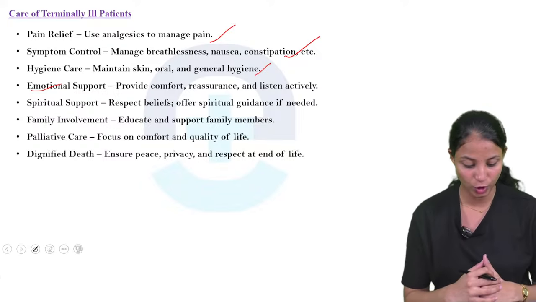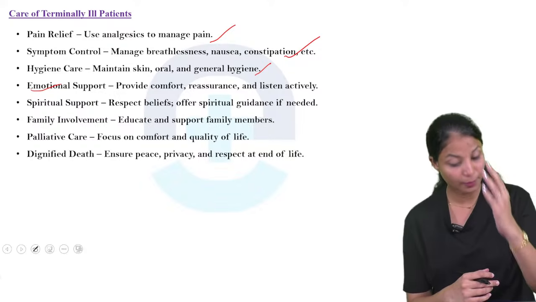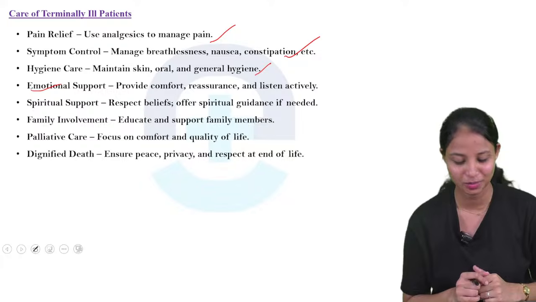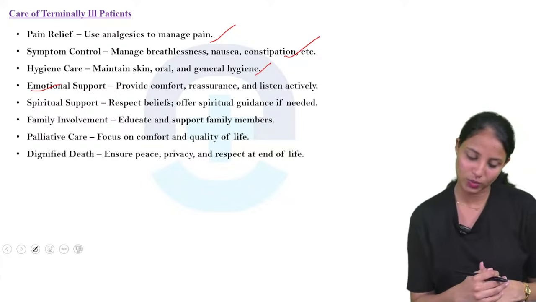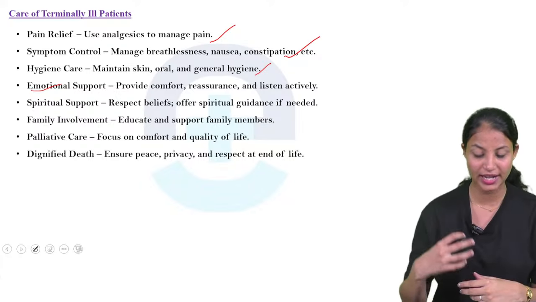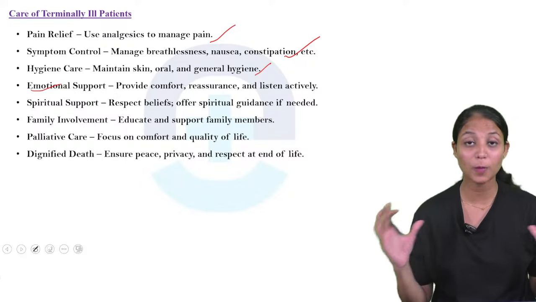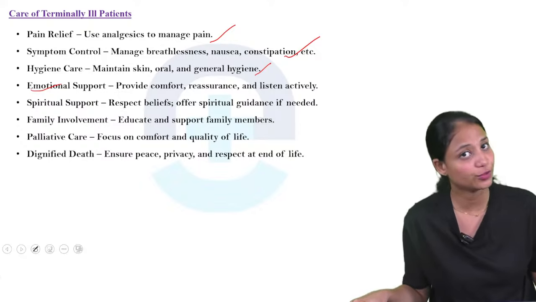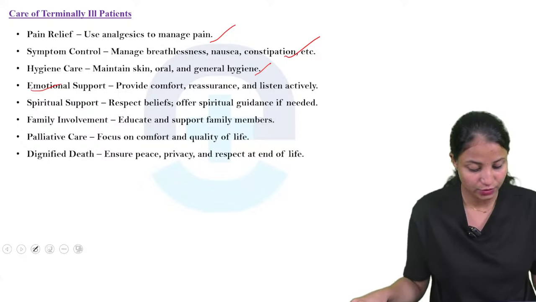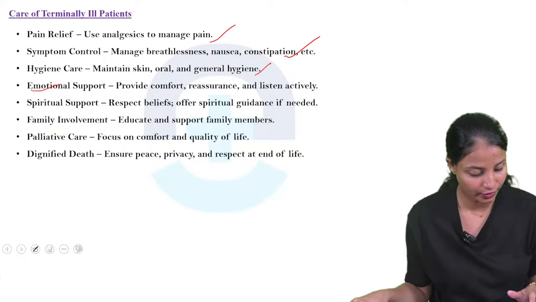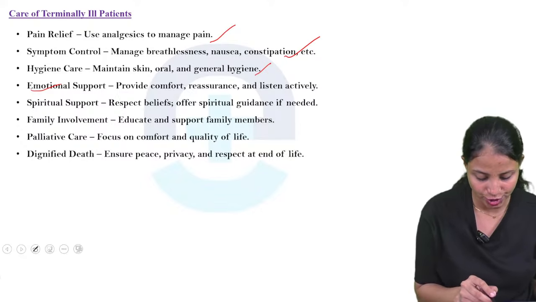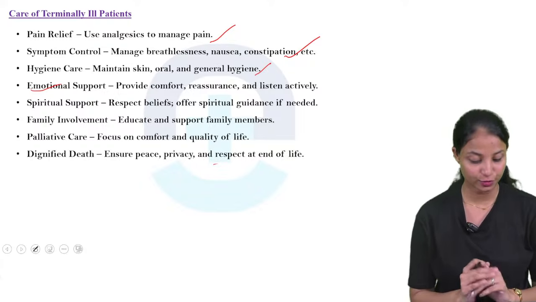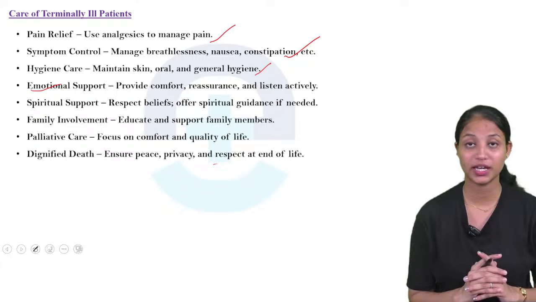Then family involvement. Educate and support family members. Next one is palliative care. What is palliative care? Focus on comfort and quality of life. We can give proper care for the palliative patient. Palliative care is mainly for cancer patients, so it focuses on comfort and quality of life. Then dignified death. Ensure peace, privacy and respect at the end of life. At the end of life also we want to care for that patient.